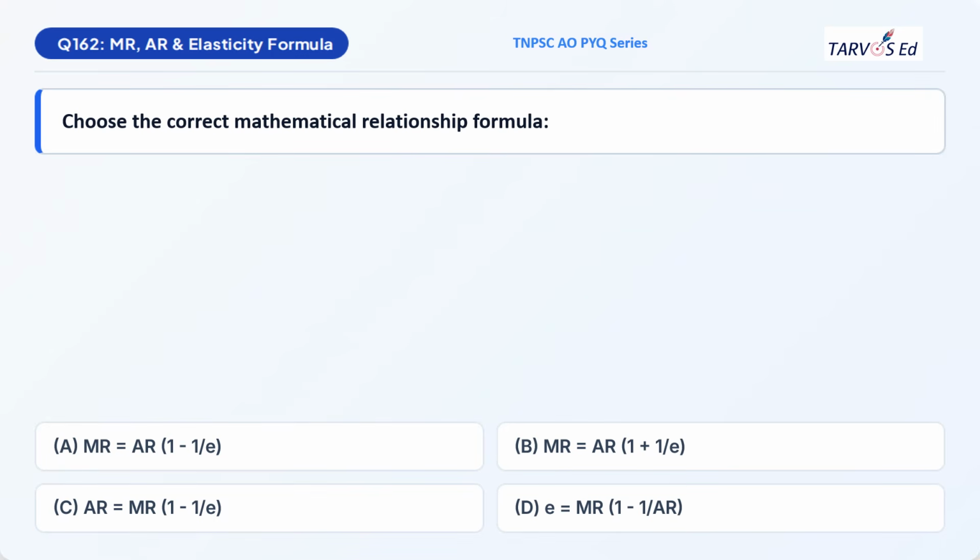Next question is on a formula. Question 162. Choose the correct mathematical relationship formula which is related to MR, AR and elasticity. That is marginal revenue, average revenue, and E stands for elasticity. So all these are direct factual questions. You need not think very much. If you are good at by-hearting the concepts and formulas, you can just mark it in a second and move on to the next question.